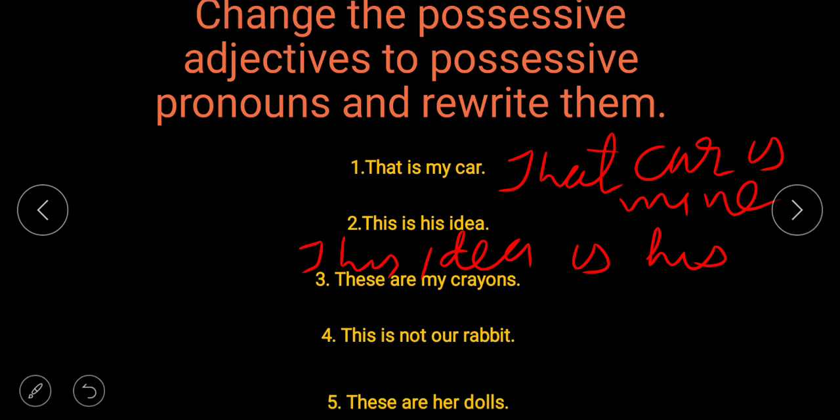These are my crayons. These crayons are mine.